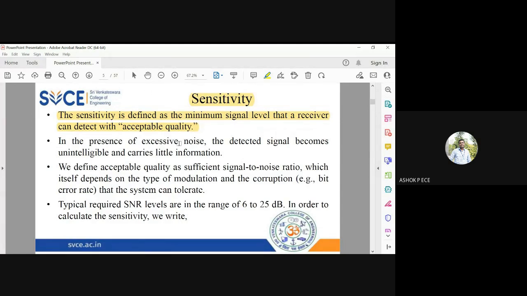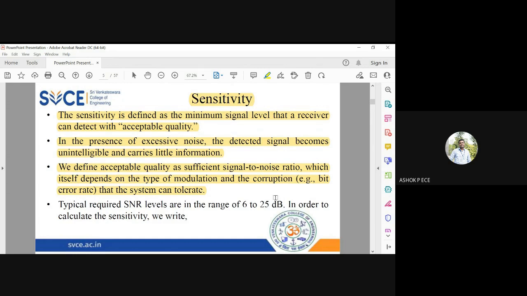So in the presence of noise, the signal becomes noisy and carries little information. So we define a parameter called sensitivity to grade receivers based on this performance. There are certain parameters where the receiver should have a certain value, and only those receivers are considered to be very good.